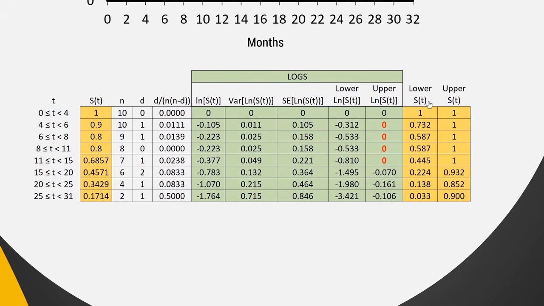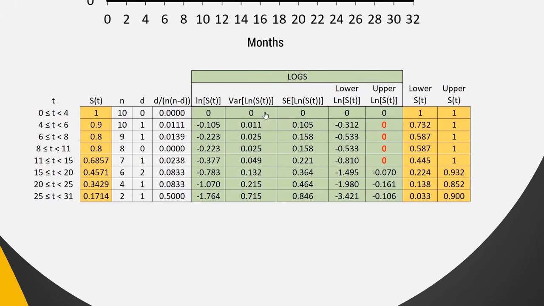Okay, well, here's a table that I've constructed to show how I actually calculated the upper and lower values for the survival. You can see that I needed all those N's and D's for each of those time periods. I then calculated this D over N times N minus D for each of those time periods. Then we needed to log everything.